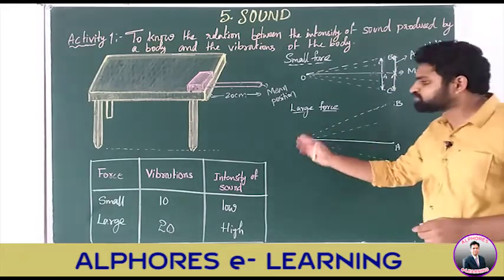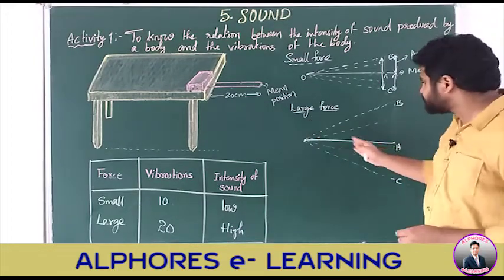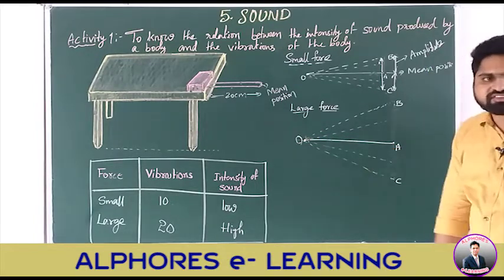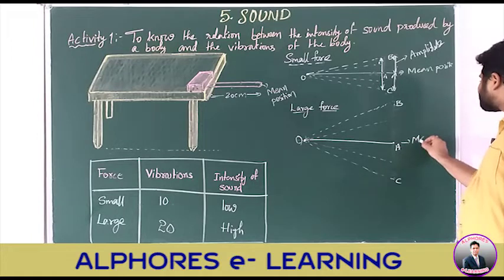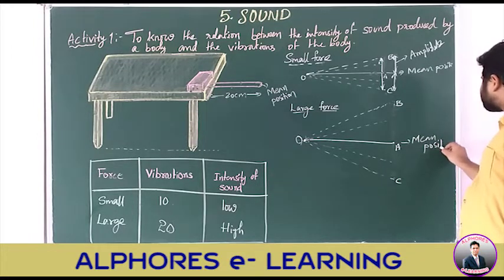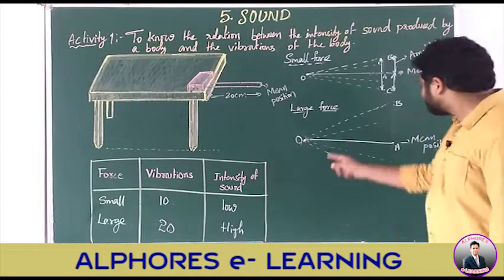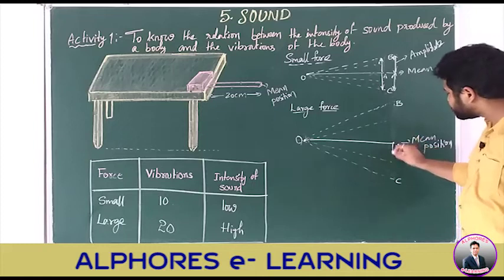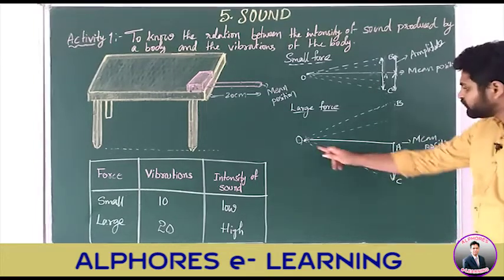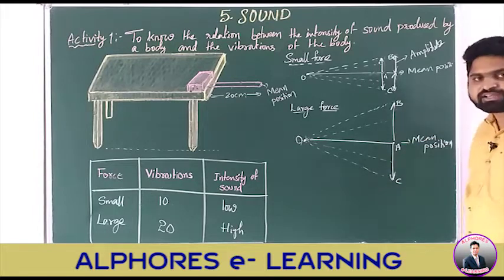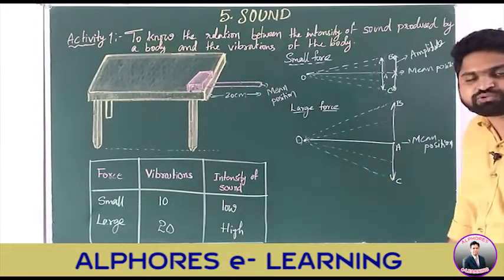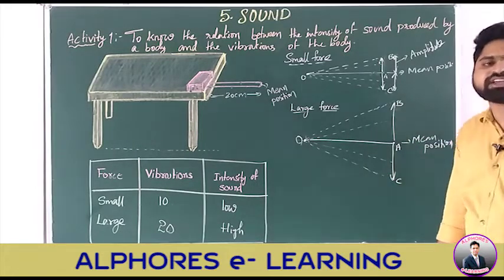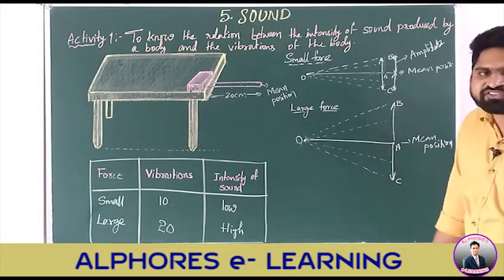Now coming to the large force. This is the initial position of the scale. OA is the initial position of the scale, which we call the mean position. Now when you apply a large amount of force, what happens? It moves down to OC, and again it moves up. We can say that it is making a to and fro motion. So the to and fro motion of the body is called what? Vibration. So the scale sets into vibration.